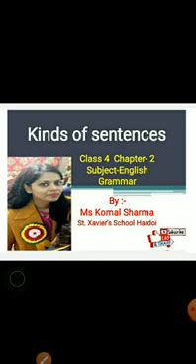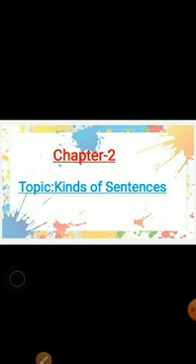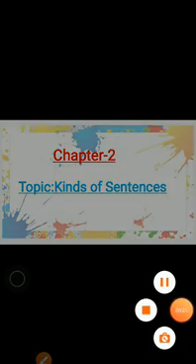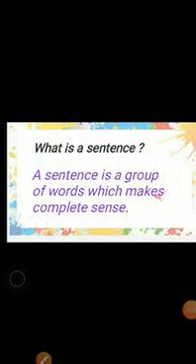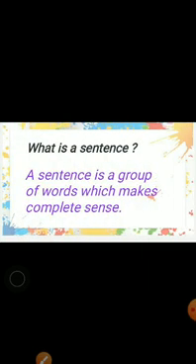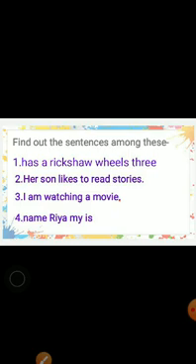Today I'm going to teach you about kinds of sentences. Tell me, what is a sentence? Yes, you're right. A sentence is a group of words which makes complete sense. Let's do one activity. Find out the sentences among these. We have to find out the sentence among these lines.